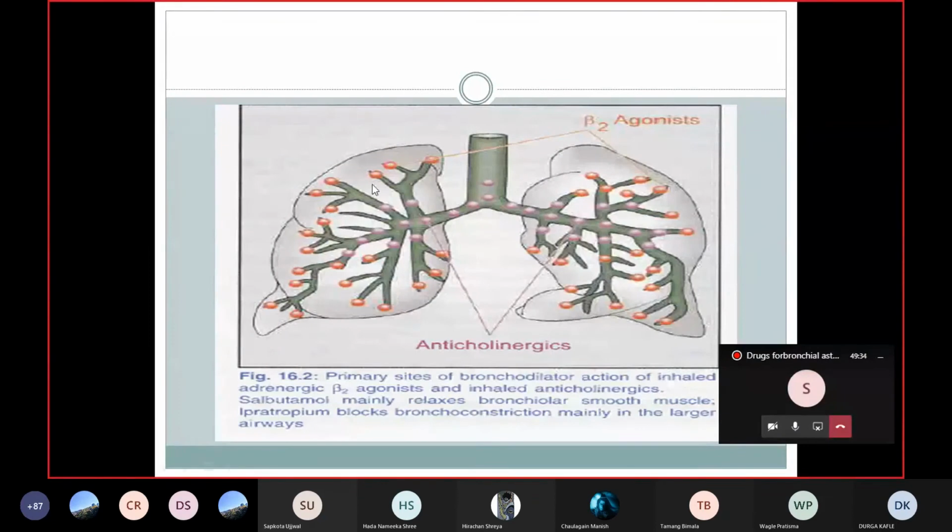Now see, these are the smaller bronchioles, and this is the larger airways or larger bronchi. When you use a beta 2 agonist with the anticholinergic drugs, what is the beneficial effect of combining them? Any idea?